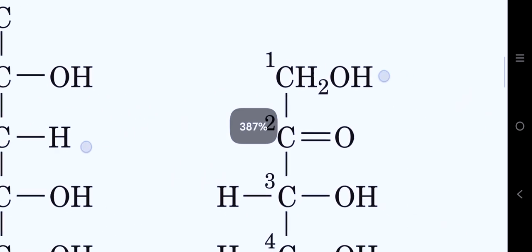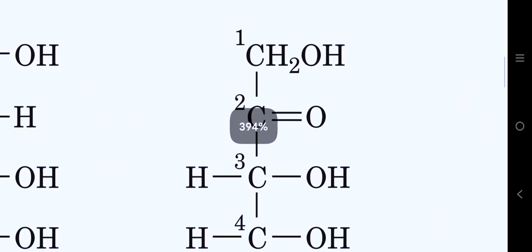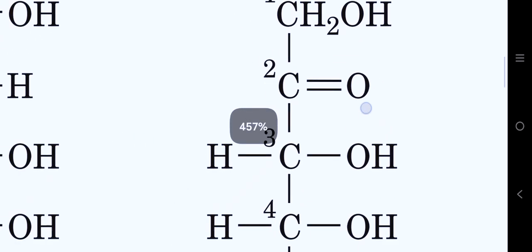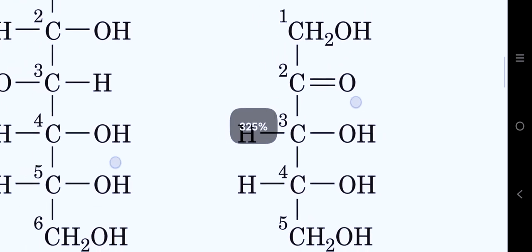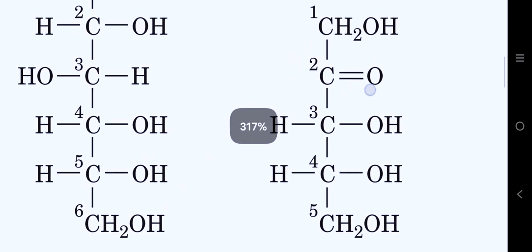But in the case of ketones, the central carbon, which is the carbonyl carbon, is doubly bonded to an oxygen atom to form a carbonyl group, and the two other bonds of the carbon can only be made with carbon atoms. So it cannot make bonds with any other atom.